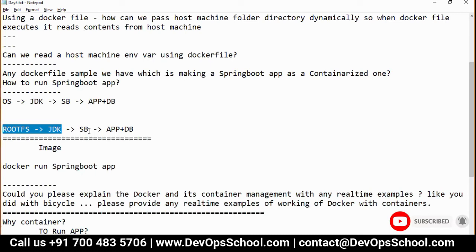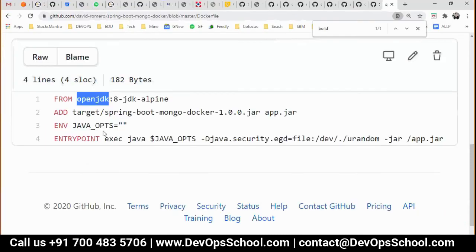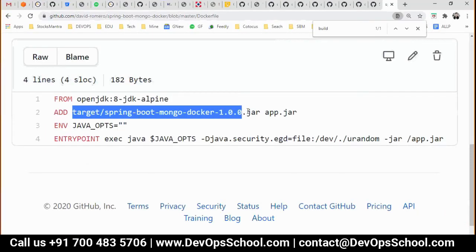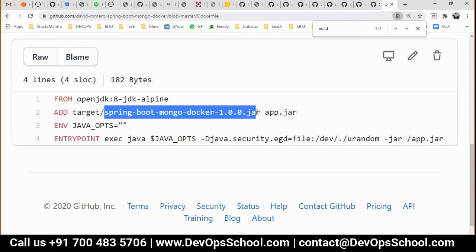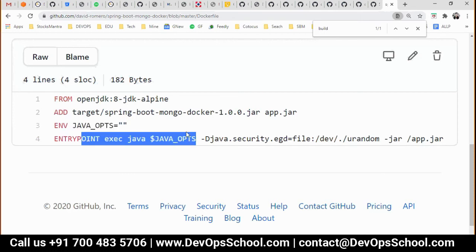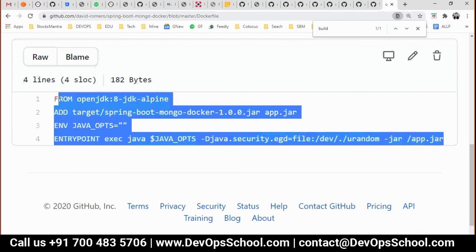After that, they need a Spring Boot application. So they are adding the Spring Boot application, this Spring Boot jar file. Then setting up the Java entry point, done. Entry point, I'll explain it to you. Done. Running this.